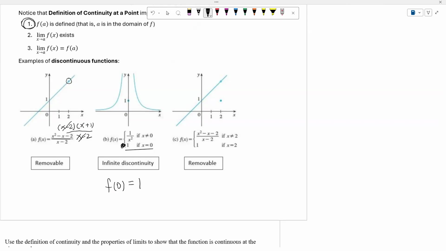However, you will see that the limit does not exist, because as x approaches 0 from the left of the function f, the output is getting bigger and bigger. So in this case, the limit does not exist. Therefore example B fails the second condition.